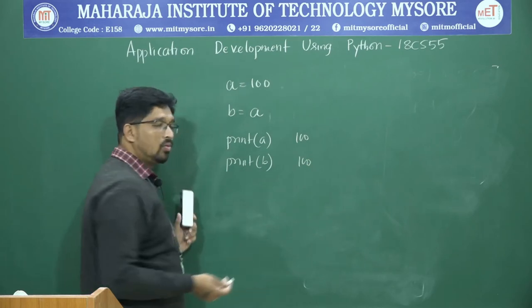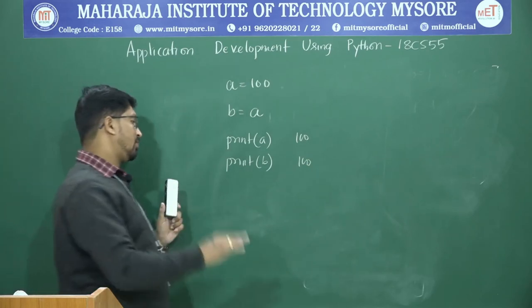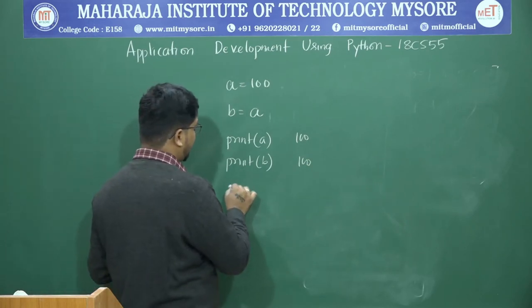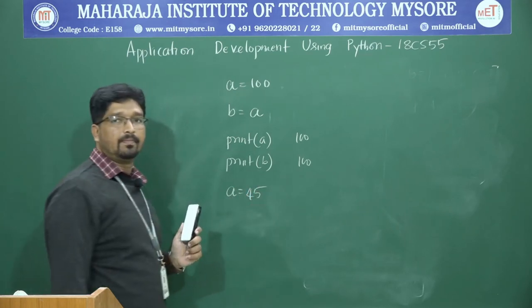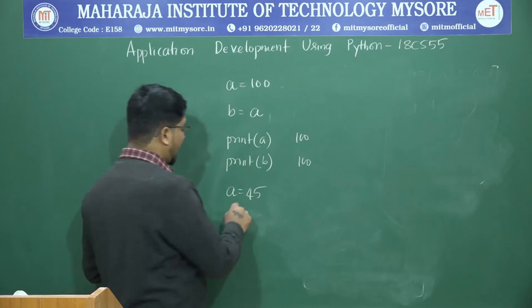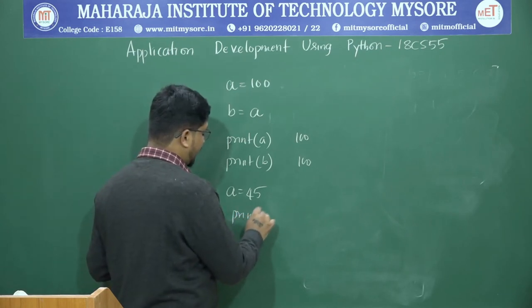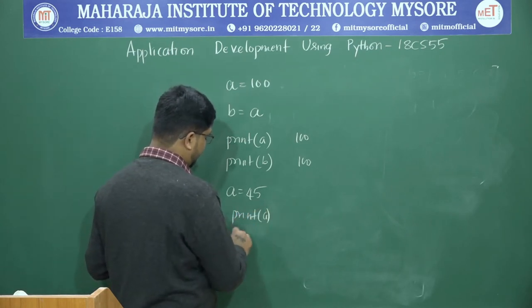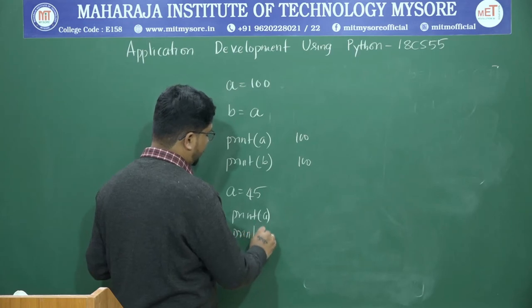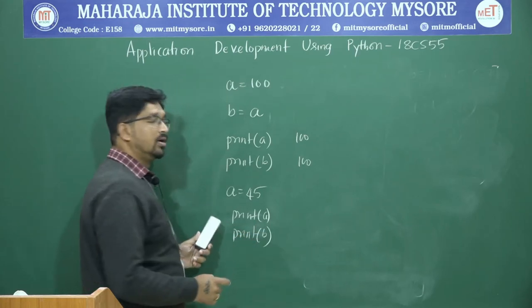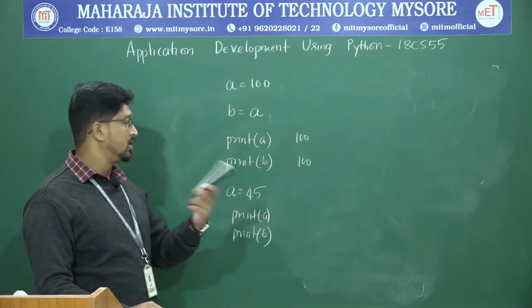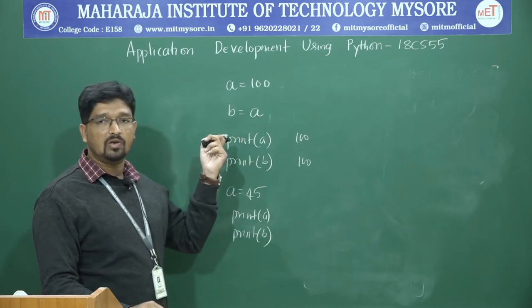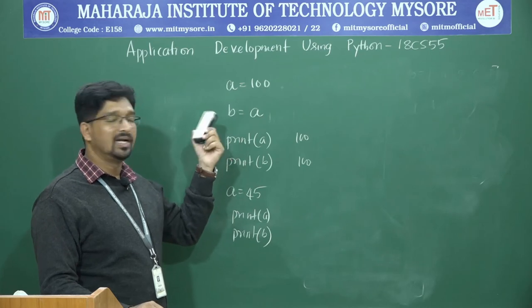I don't want to have a as 100. I will change it into 45. Let us say I reassign a as 45. Now if you print of a, then print of b, what are the values? I am asking whether the b value will also get changed.